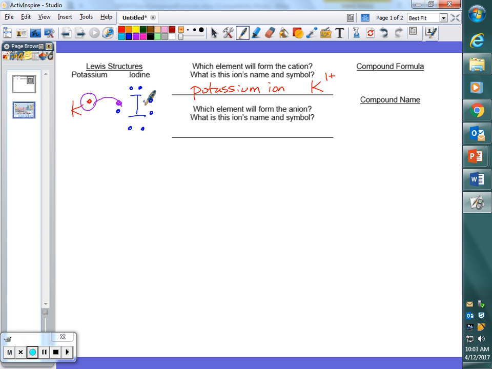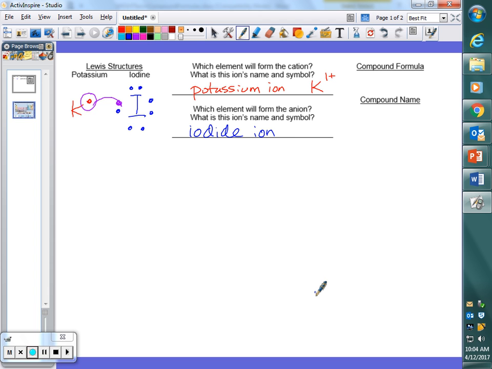Instead of iodine, when a non-metal gains electrons, its ending changes to -ide. So after the gaining of electrons, we call it iodide. It is an iodide ion.